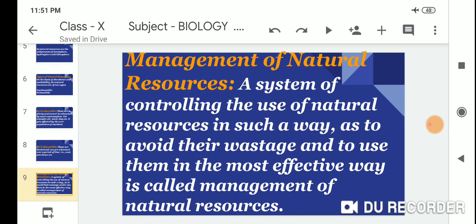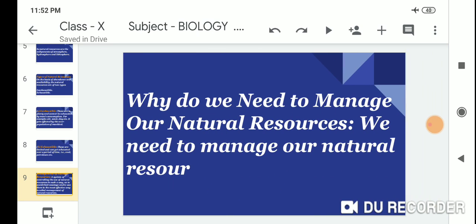Management of natural resources: a system of controlling the use of natural resources in such a way as to avoid their wastage and to use them in the most effective way is called the management of natural resources.